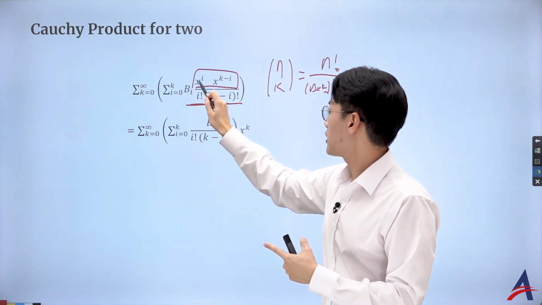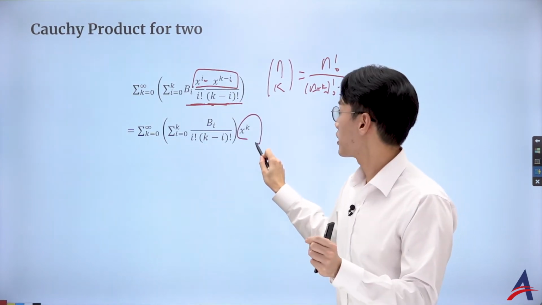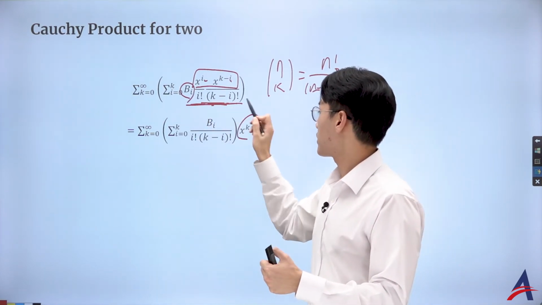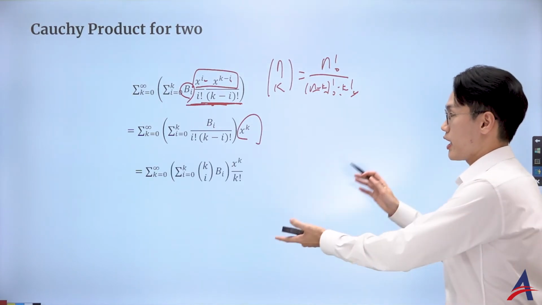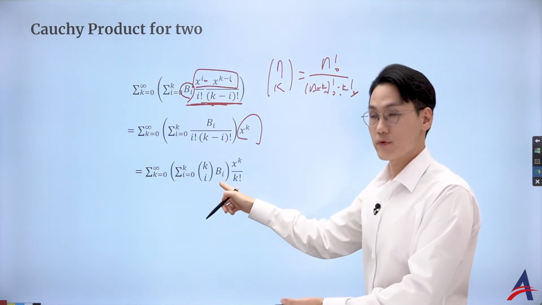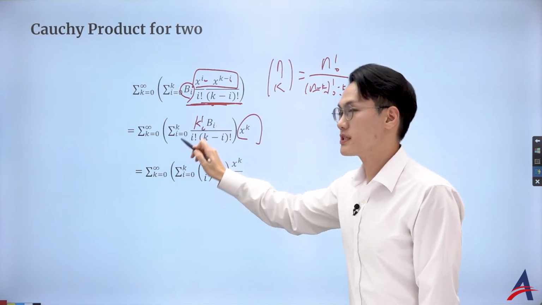And I want you to realize that i and negative i just cancel out, leaving just x to the power of k. That's great. So the b_i, which is the Bernoulli number, is on the top, and then on the denominator I got i factorial times (k minus i) factorial, which can be given as what? What was missing for this to become the binomial coefficient? k factorial was missing, you see?